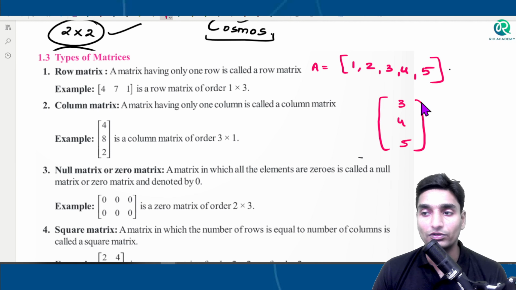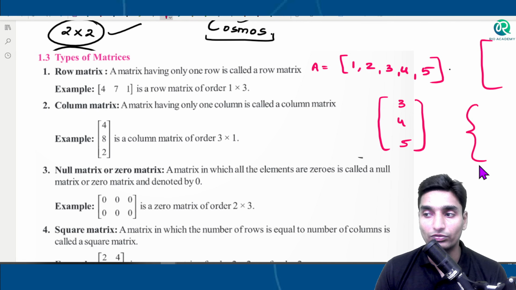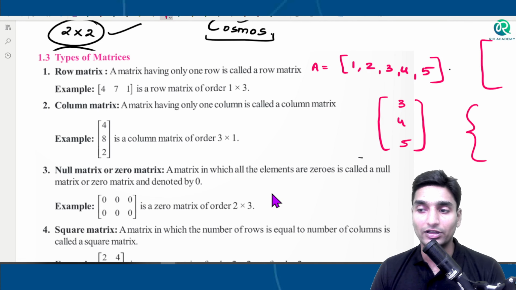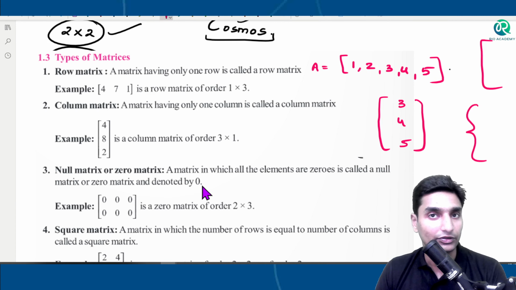We just go on with square brackets because it is easier. You just have to draw out a line. If the values or elements are larger, we'll have to go out with some kind of designation here. That might be complicated on that basis. Okay, logical guys. Null matrix or zero matrix: a matrix in which all the elements are zeros is called a null matrix or zero matrix and denoted by 0.